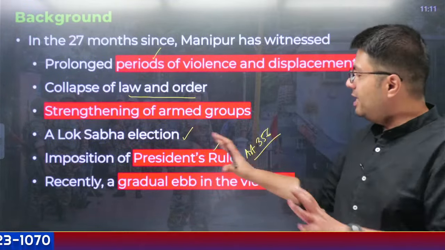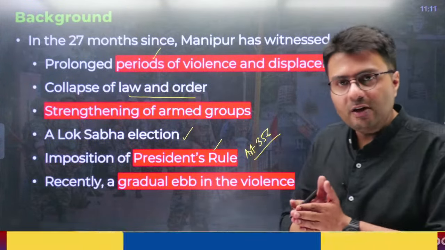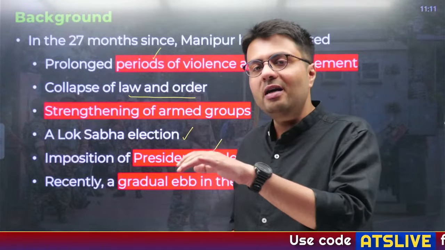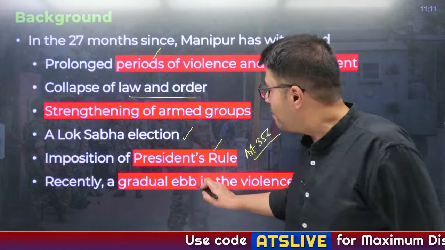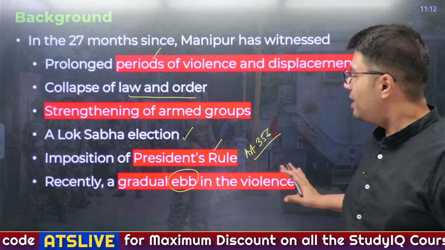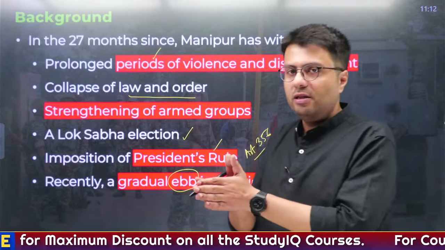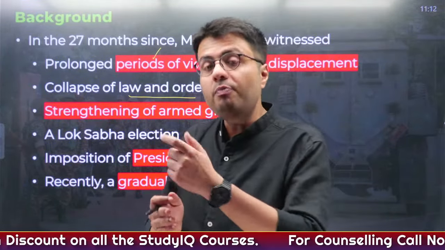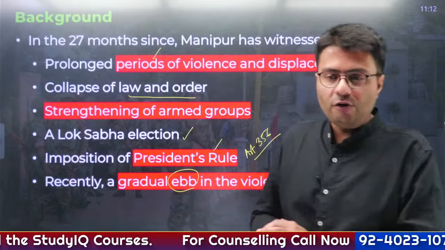Recently, there has been a positive development: there has been a gradual reduction in the violence. Ebb means reduction, flow means increase, right? So a gradual ebb in the violence means a gradual reduction in the violence, and because of this, you can imagine now the Prime Minister is visiting the state of Manipur.